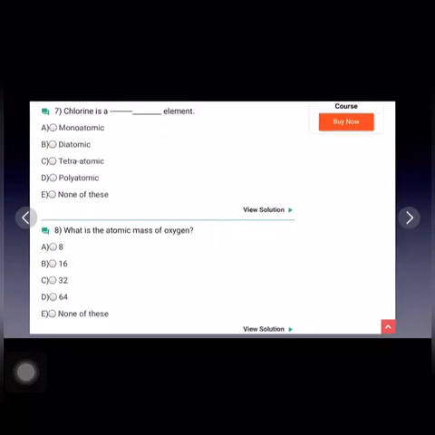Next question is, chlorine is a dash element. So we know that chlorine is a gas and it is written like this, Cl2. So because of this 2, we know that chlorine is a diatomic molecule. So the atomicity for chlorine is diatomic.